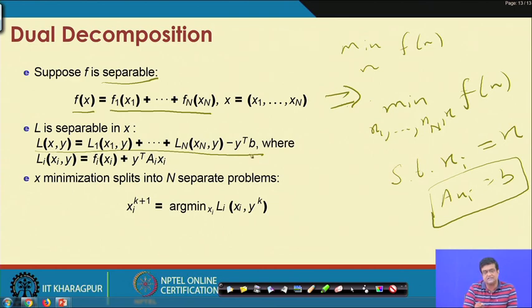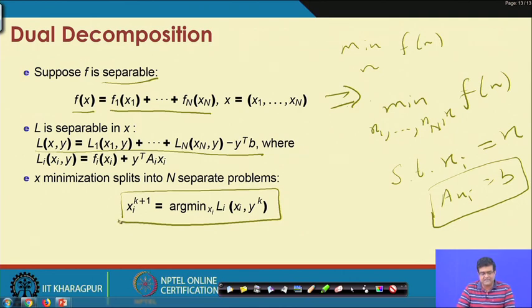Your Lagrangian function, as you can see, is separable in x. Here, x are the primal variables and y is the dual variable. So, if that is the case, then your earlier x minimization step now splits into this capital N many minimization problems.